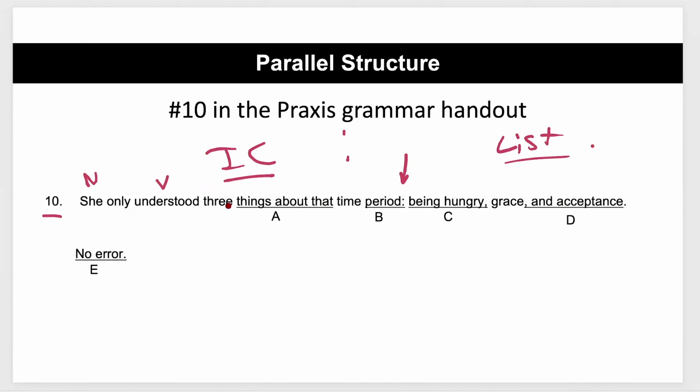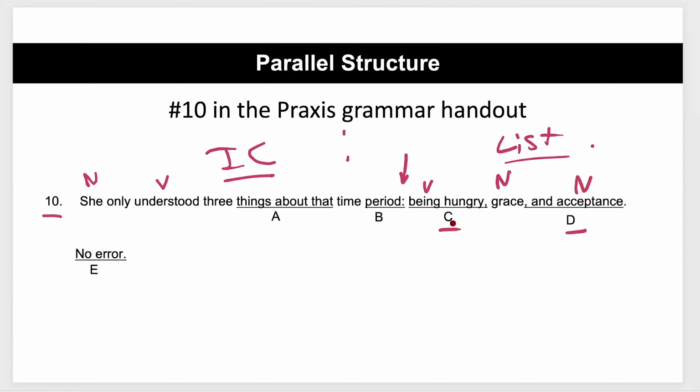Okay. She only understood 3 things about that time period. Things about that time period does not stand out to me as a problem. So let's go to the list here. That means there's an error in D or C. Now, because grace is not underlined, we have to keep grace. And grace is a noun and acceptance is a noun. But being hungry is a verb. Being is a verb.